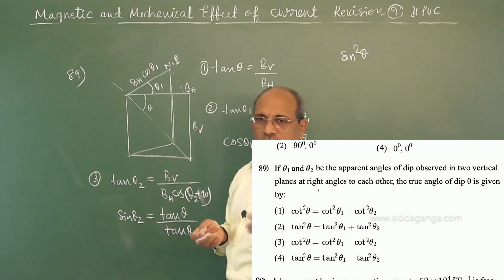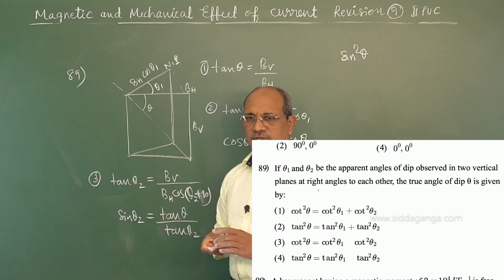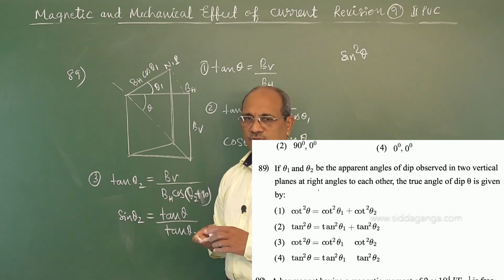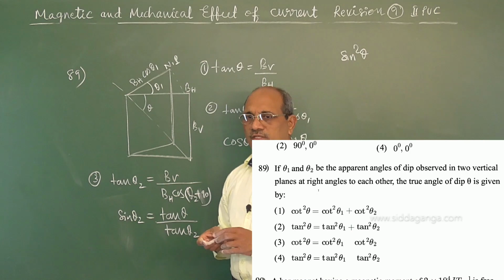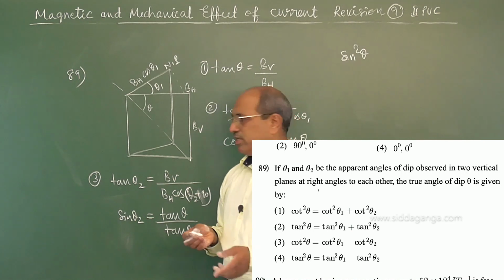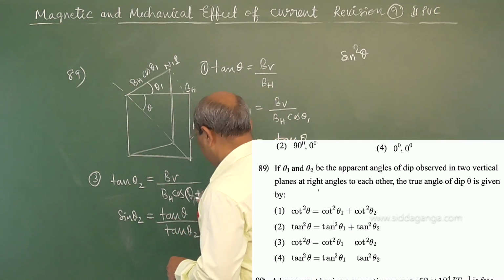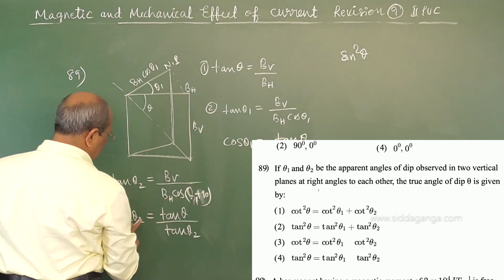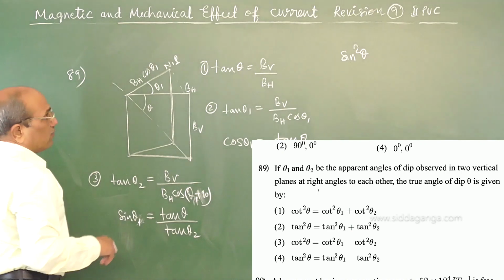Theta 1 and theta 2 are the apparent angles of dip observed in two vertical planes at right angles to each other. The true angle of dip theta is given by. Therefore theta 2 is theta 1 plus 90, and here it is sin theta 1.